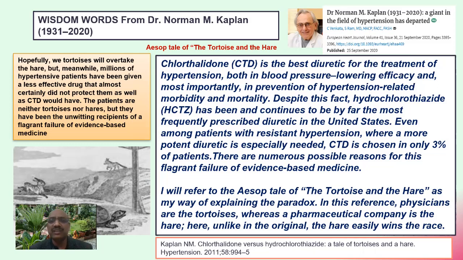He makes this very important point, that chlorthalidone is the best diuretic for the treatment of hypertension, both in blood pressure lowering efficacy and, most importantly, in prevention of hypertension-related morbidity and mortality. Despite this fact, hydrochlorothiazide has been and continues to be by far the most frequently prescribed diuretic in the USA. Even among patients with resistant hypertension, where a more potent diuretic is especially needed, chlorthalidone is chosen in only 3% of patients. And there are numerous possible reasons for this flagrant failure of evidence-based medicine.